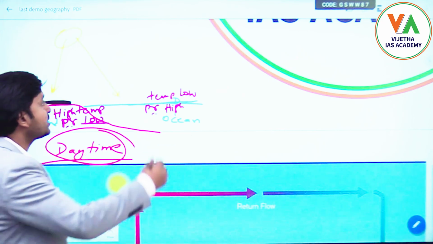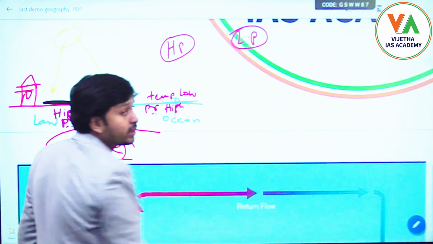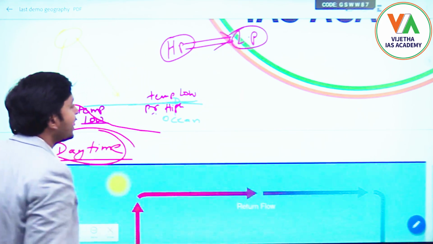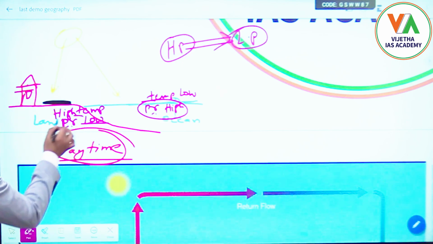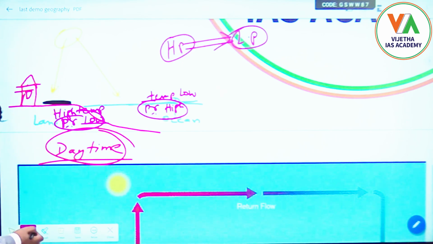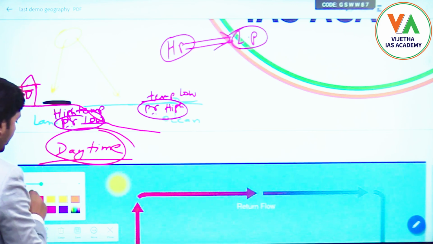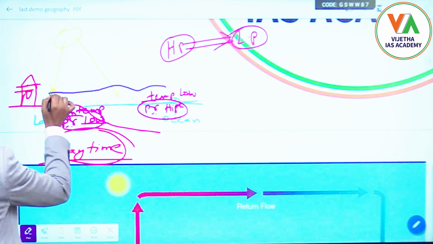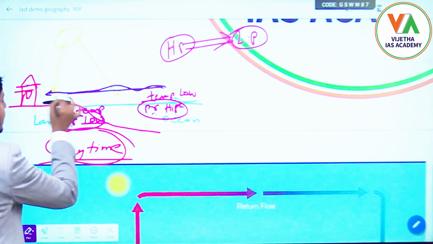We have discussed that winds blow from where? From high pressure to low pressure, or from low pressure to high pressure? Winds will blow from high pressure towards low pressure. Here the high pressure is on the ocean surface and low pressure on the land surface. Because of this difference in temperature and pressure, the winds will start blowing from the ocean towards the land surface.